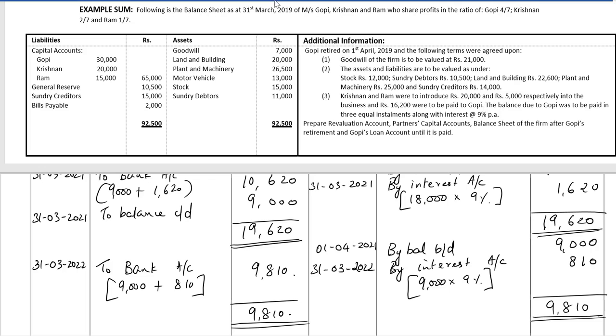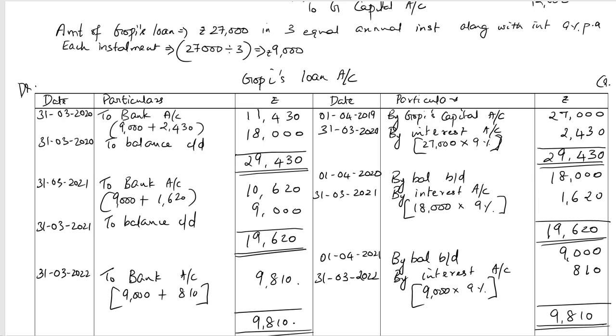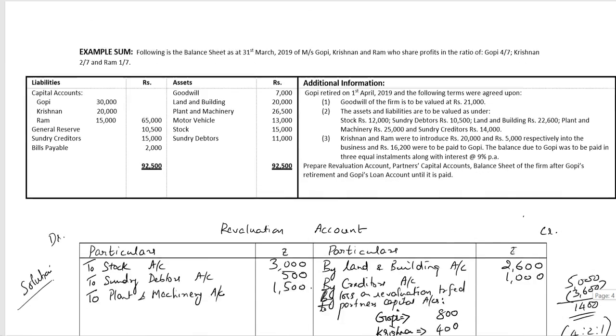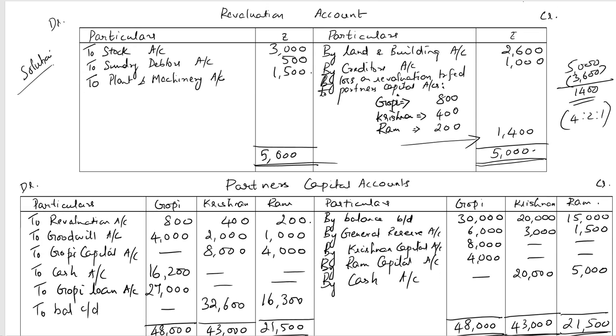I'll remove the split and we can view the loan account. So this is Gopi's loan account. We'll go back to the beginning of the sum to view all the accounts together. We started with the revaluation account.